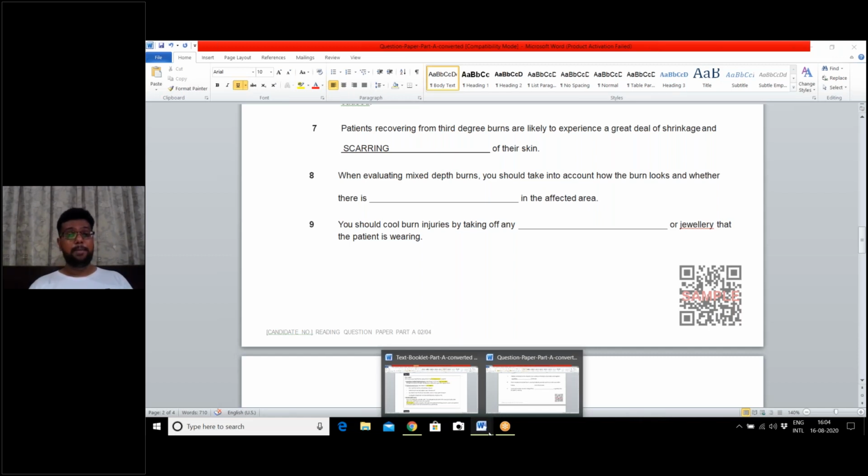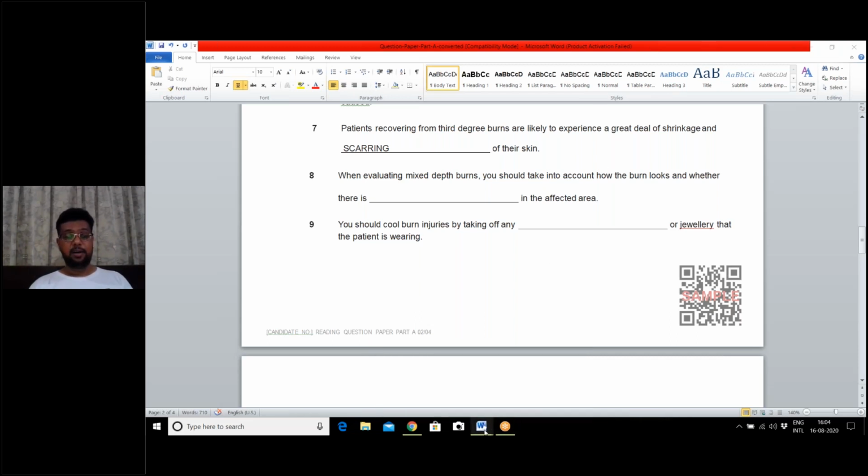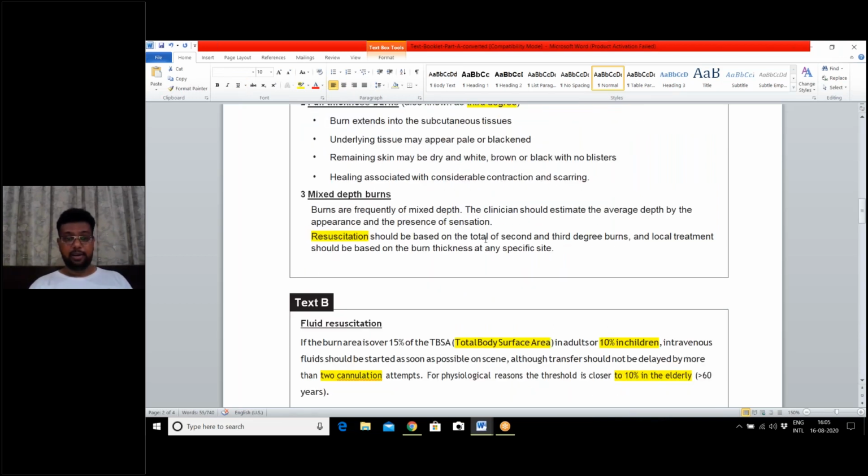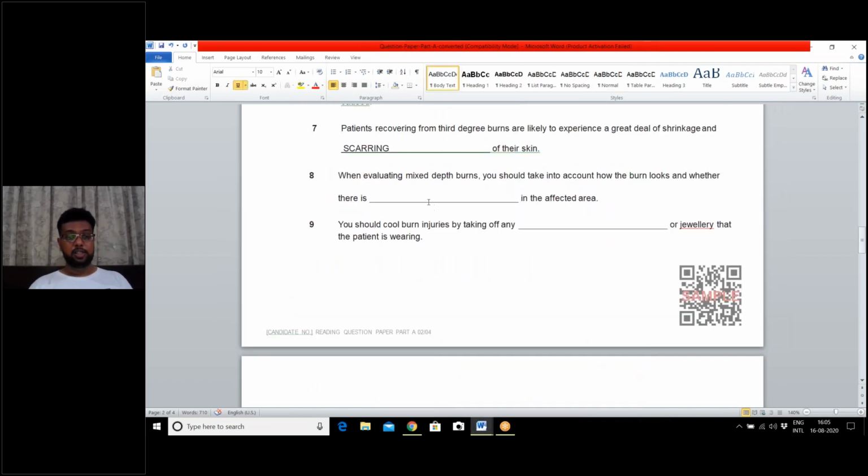Let us come to our text, mixed depth burn, whether there is a presence of sensation. So our answer will be there is sensation in the affected area.